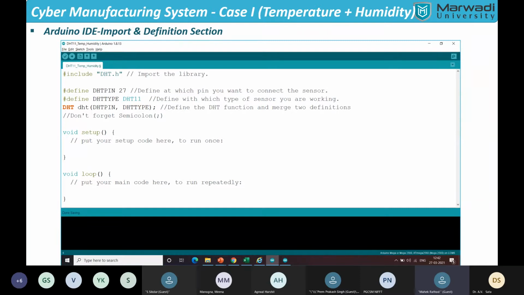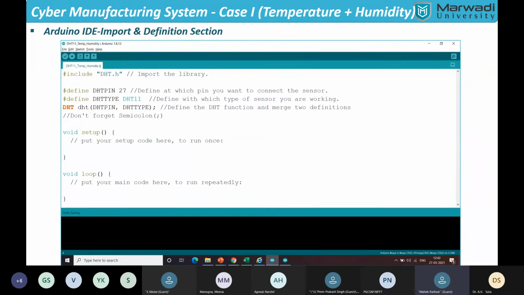Starting with importing the library, first we have to import the library. As Amit sir has shown in the previous lecture how to import a library, I think you have knowledge of importing. So we'll now define how to import a library.